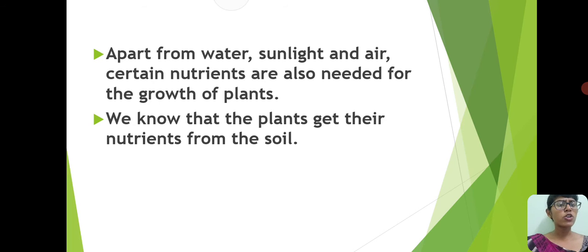See, for the growth of plants, not only water, sunlight and air are needed. Apart from this, certain nutrients are also needed for the growth of plants. And as we all know, plants get their nutrients from the soil.